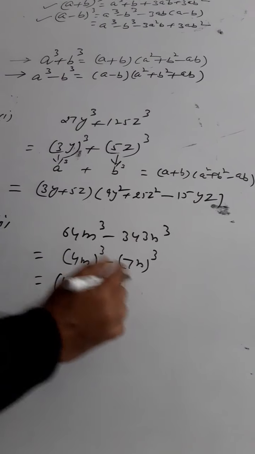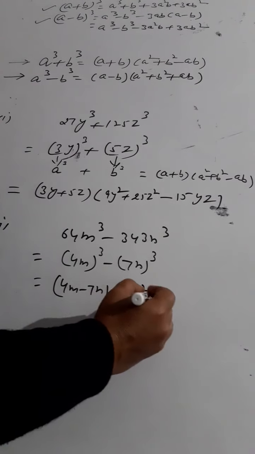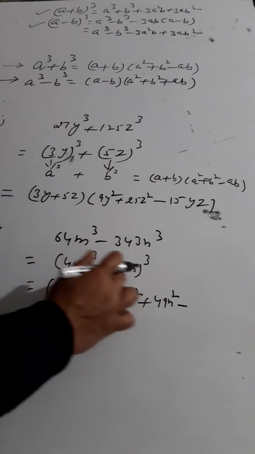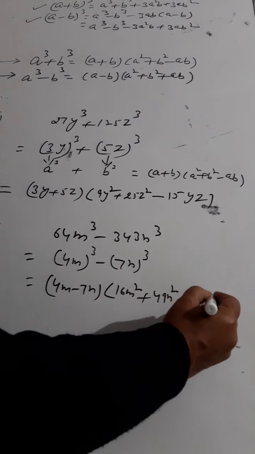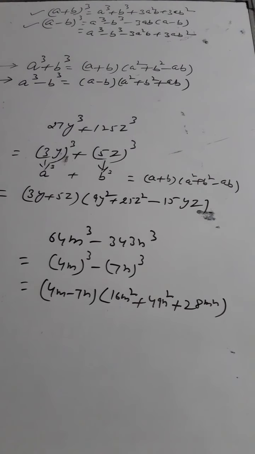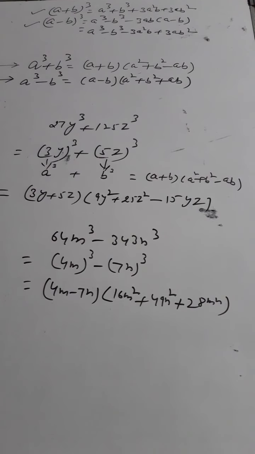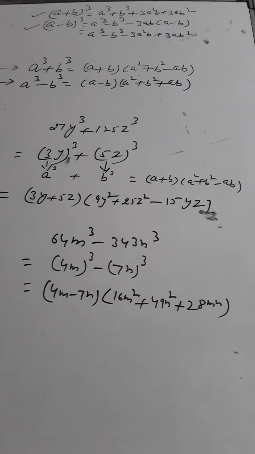into A square means 16m square, then plus B square means 49n square, and plus AB, sorry, it is plus AB, 4 sevens are 28mn, and leave your answer here. So this is factorized. So this is the factorization based upon these two identities, A cube plus B cube and A cube minus B cube.